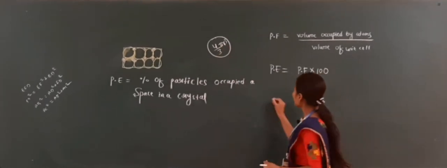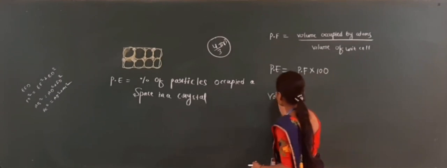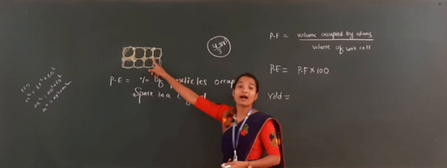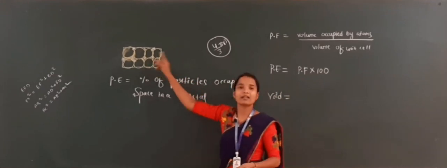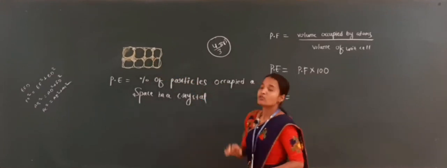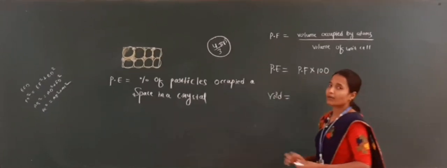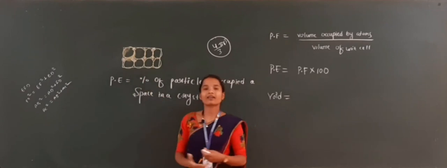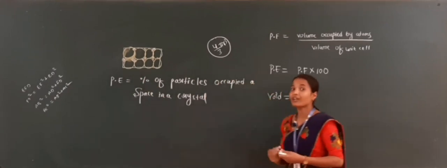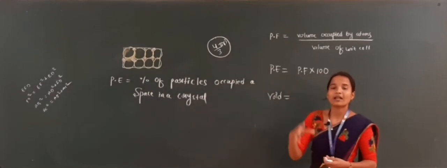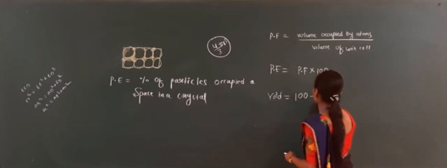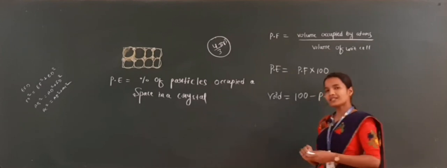Now the next formula concerns the void. A void is nothing but the empty space between these particles. The particles occupy space, and the empty space is what we call a void. So the formula we can design for it is 100 minus packing efficiency. Is it right?